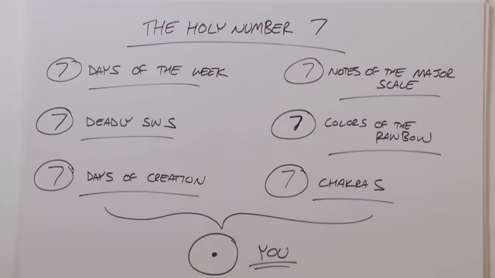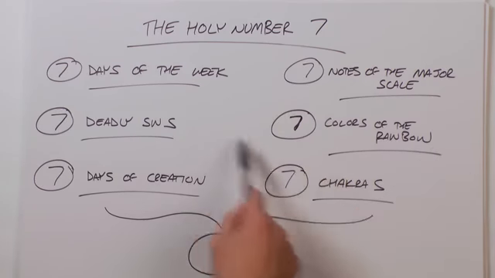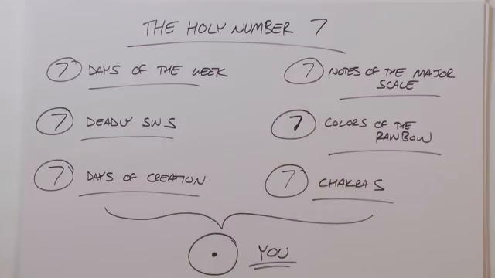You walk through the 7 days of the week with your 7 deadly sins. You're a product of the 7 days of creation, and you sing and speak the 7 notes of the major scale. We are nothing more than energy, which is light, and so we are the 7 colors of the rainbow, and we do our spiritual work with our 7 chakras, all having to do with you.